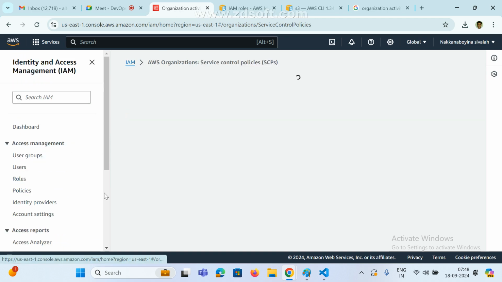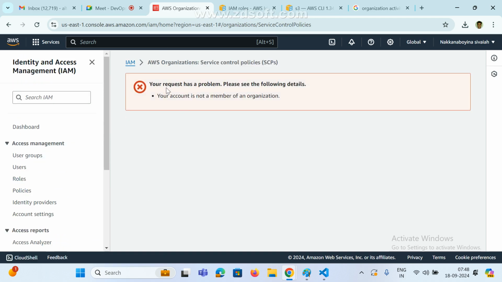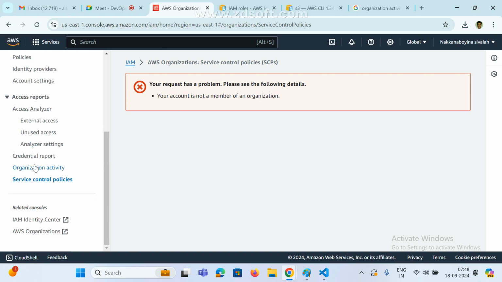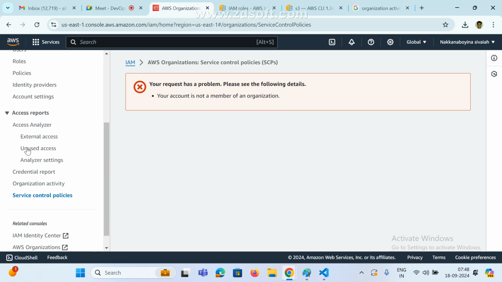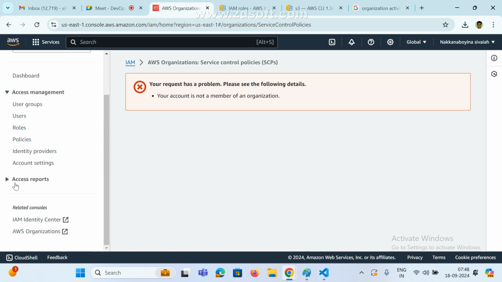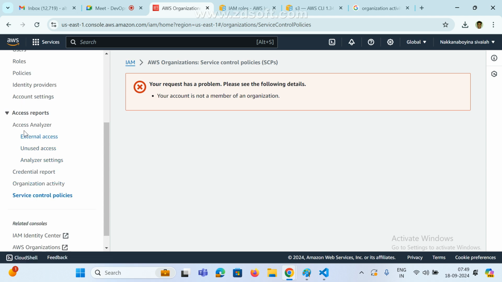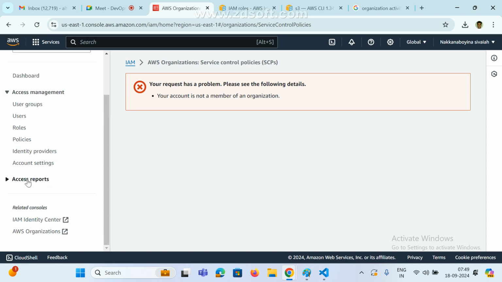This is the service control policies, which control how each service is used. These are all paid only. We cannot see them here directly. We need to pay. Mostly in interviews they won't ask about this. No one is asking this. Mostly they are touching only how to create users, how to create policies, and how to create roles. These four options, 99% they are touching. This and all, no one is asking. This is only extra settings, extra options. So whatever you want, we can configure.